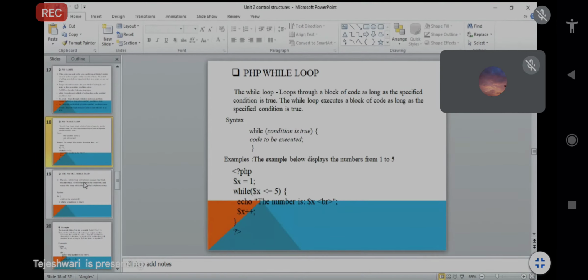The condition is given, and whenever that condition is true, the code specified by you, the user or programmer, will be executed. So what is the syntax for the while loop? It is while, in brackets, the condition that is given.